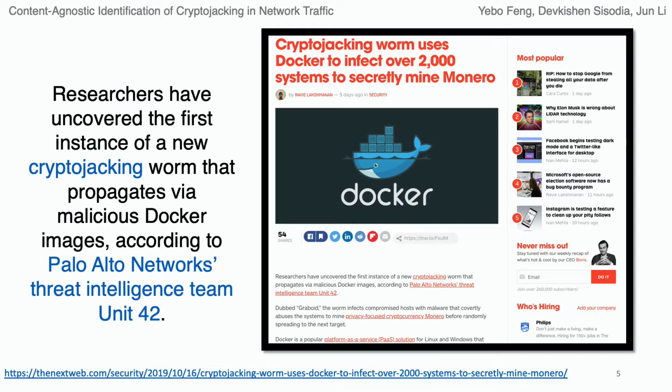Recently, researchers also uncovered the first instance of a new cryptojacking worm that propagates via malicious Docker images. So in this case, the attackers just put the cryptojacking software in some very popular Docker images. Once other developers download those Docker images and deploy them on some servers, it will just automatically run the cryptocurrency mining software in the background and use the server's computing power to help the attackers gain the cryptocurrency.